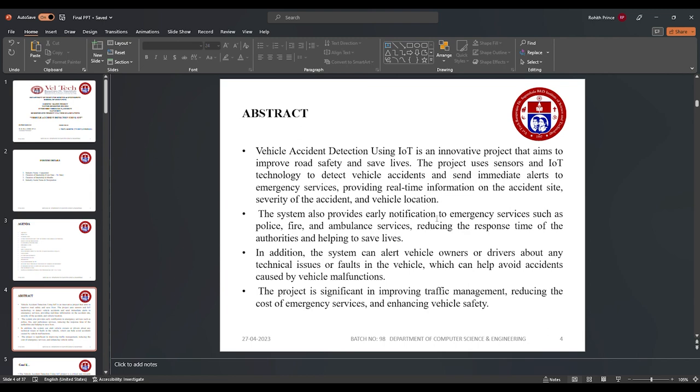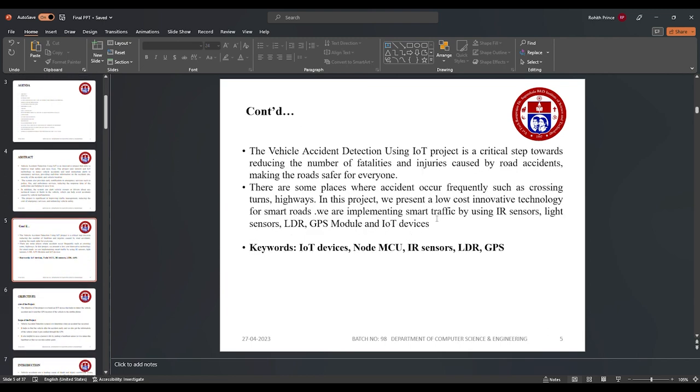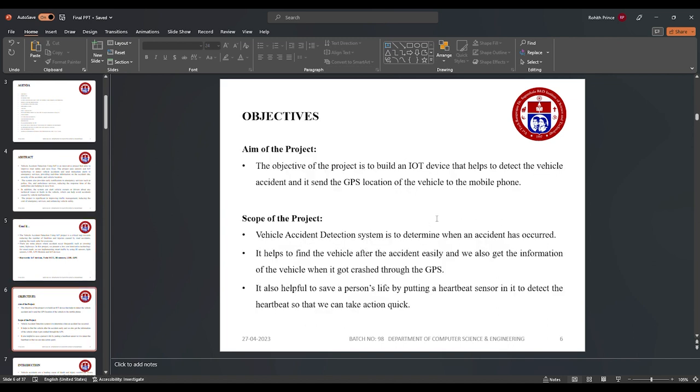There are some frequent places where accidents occur regularly, such as crossings, turns and highways, etc. And the keywords are IoT devices, Node MCU, IR sensors, LDR, GPS, accelerometer, and so on.